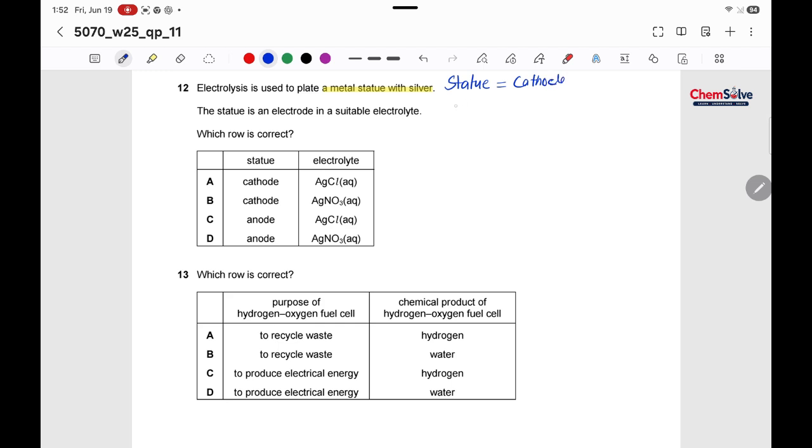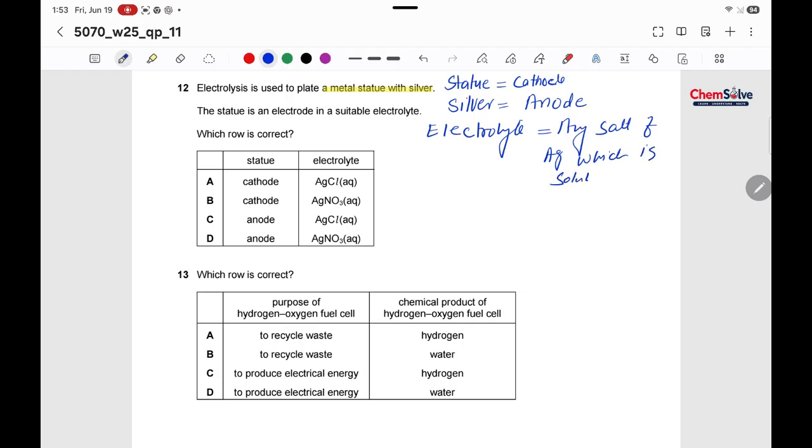and silver would be the anode, and the electrolyte will be any salt of silver which is soluble. We have to use any soluble salt of the material which is being used as anode. So the statue is the cathode.